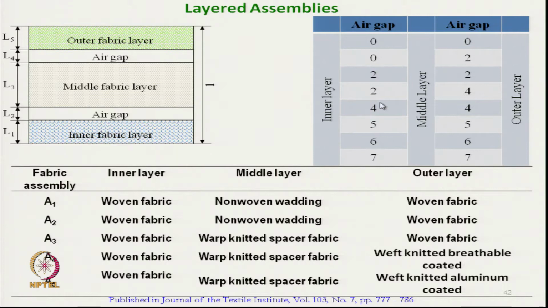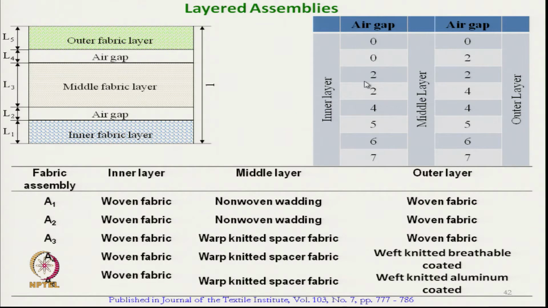In the second combination, an additional air gap of 2 millimeter between middle and outer layer was created, with 0 air gap between inner and middle layer. So, total thickness would be the thicknesses of 3 layers plus 2 millimeter of air gap.